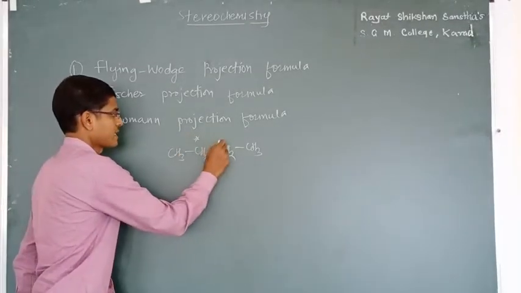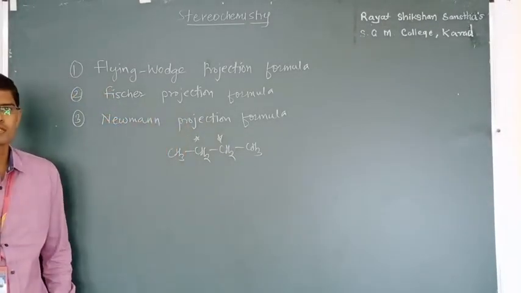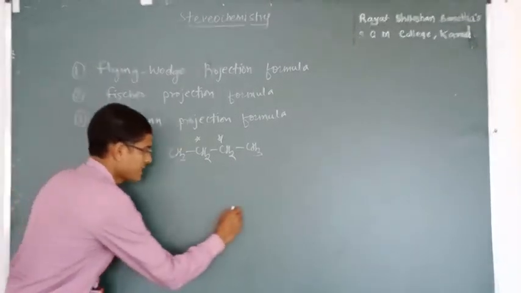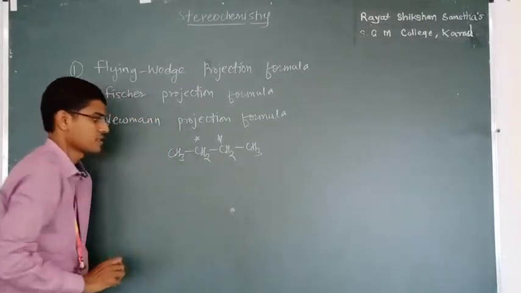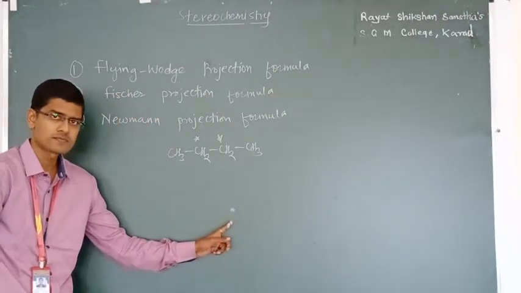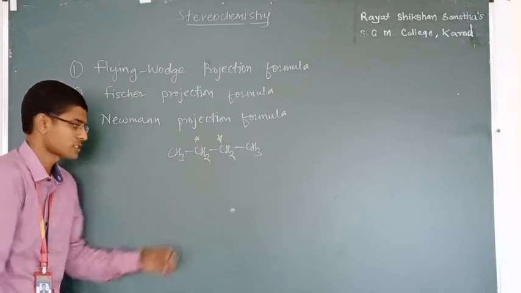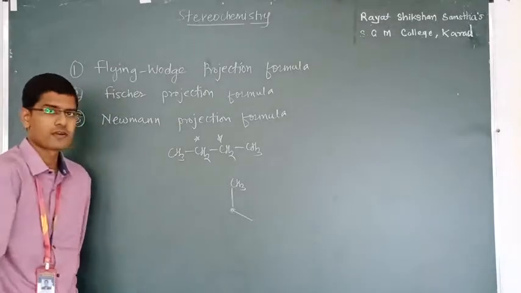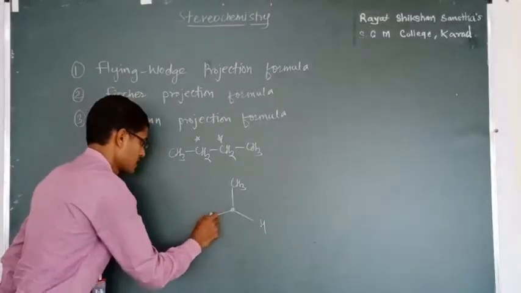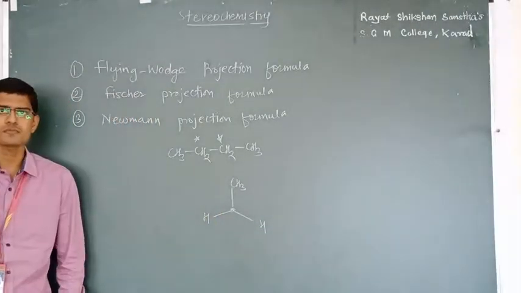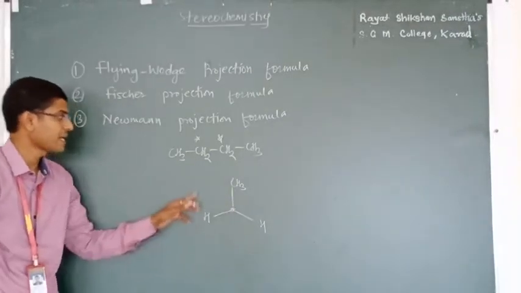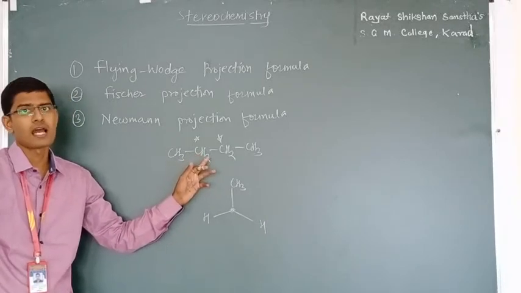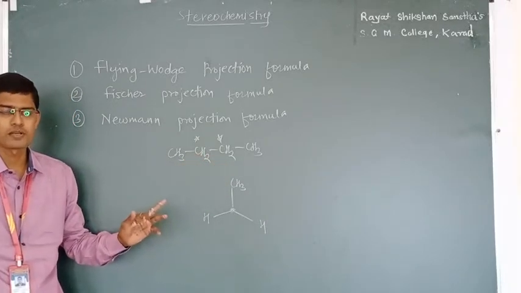If these two are my central carbons, and we are looking at this molecule from one side, let the frontal carbon be shown by a dot. The groups attached to the first carbon are one CH3, another hydrogen, and the next one hydrogen. The bond angle is maintained between all these three groups: sp3 hybridized carbon, 109 degrees 28 minutes.